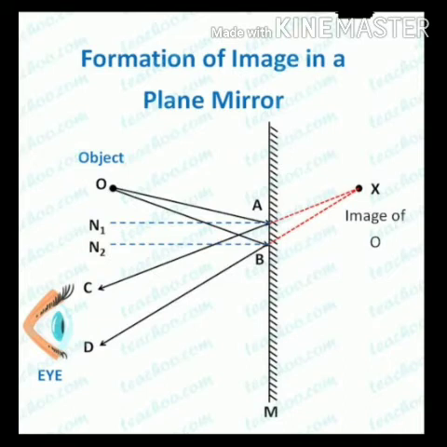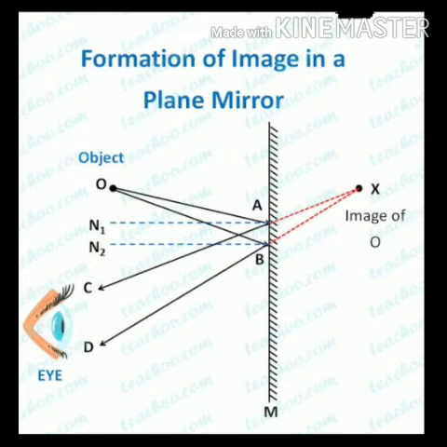So we can say point I is the image of the object O. Since the reflected rays of light do not actually meet at the image point I, they only appear to do so, we call that image a virtual image.